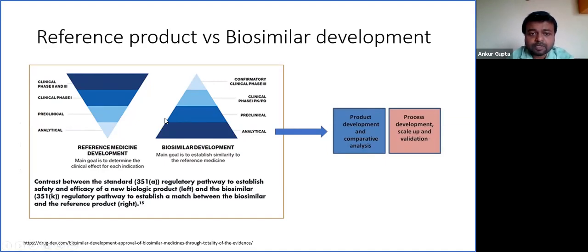The major difference between the two is that a reference product is first to clinic. However, a biosimilar is first to market. Moving ahead, how this process development is done, we will discuss in the next slides.